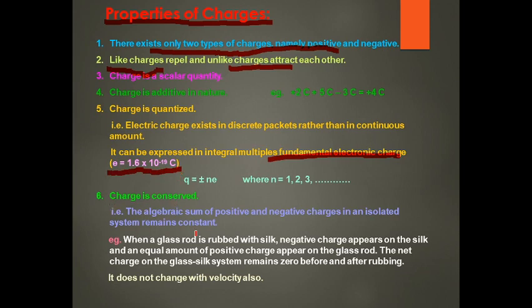Charge is conserved. The algebraic sum of the positive and negative charges in an isolated system remains constant. For example, when a glass rod is rubbed with silk, negative charge appears on the silk, and an equal amount of positive charge appears on the glass rod. Net charge on the glass-silk system remains zero before and after rubbing. Means conservation of charge: it is neither created nor destroyed. It can be transferred from one body to another body. Total charge in the system remains the same or constant.